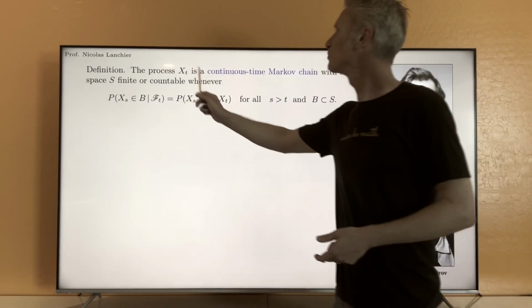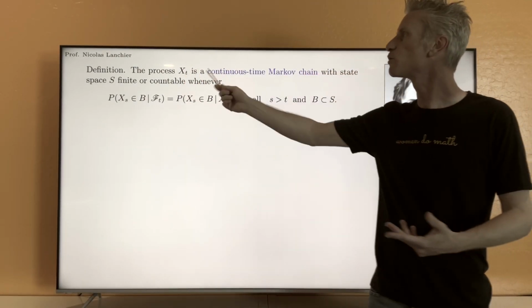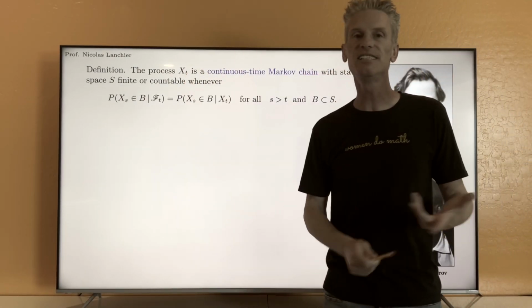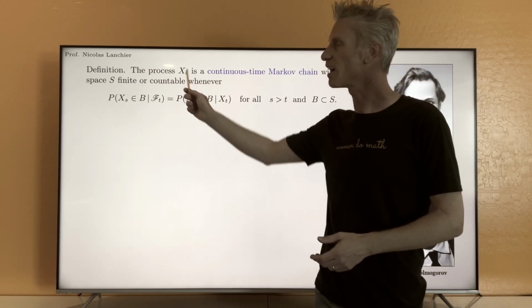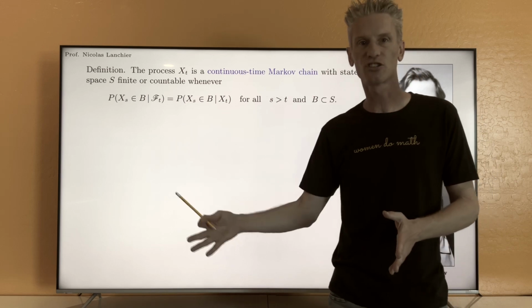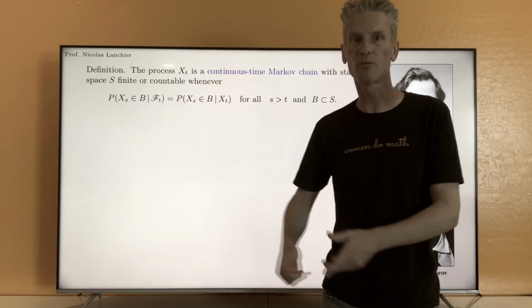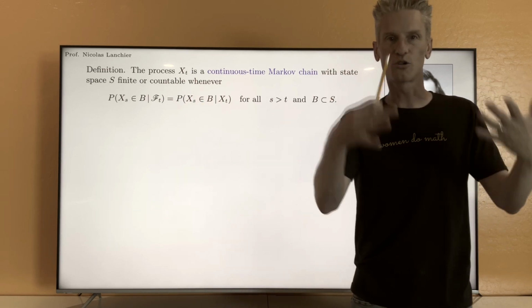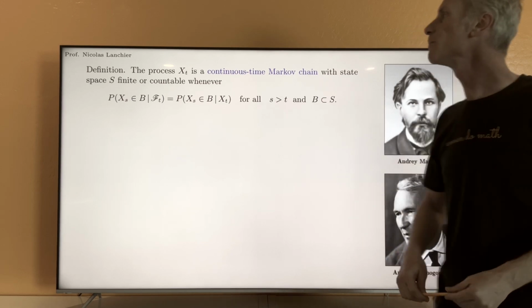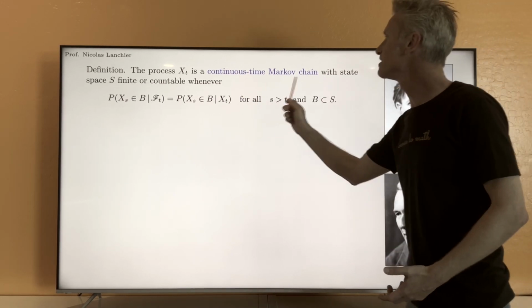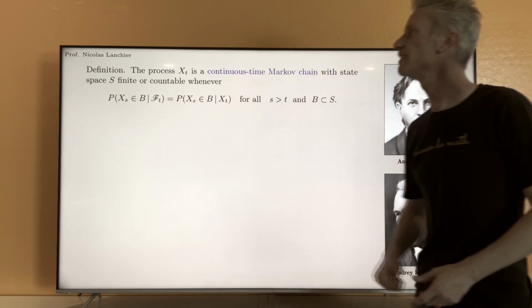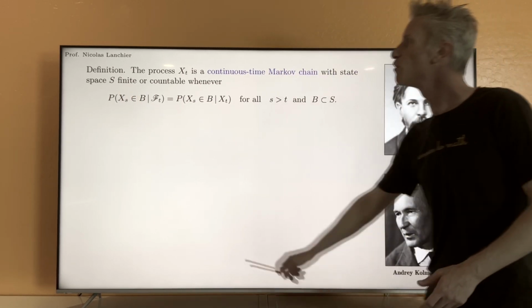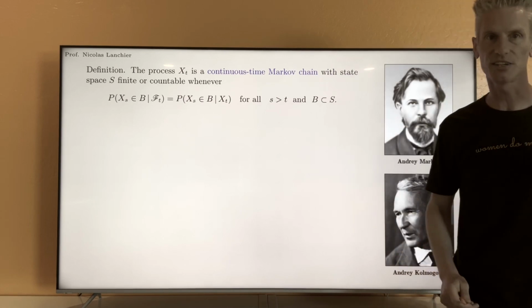So I start with a process X_t, that's a continuous time process. X_t is short to mean the collection of all the random variables X_t for t larger or equal to 0, real number. t is continuous time, that's a real number now. And we say that this process is a continuous time Markov chain with state space S finite or countable if those two conditional probabilities are equal.